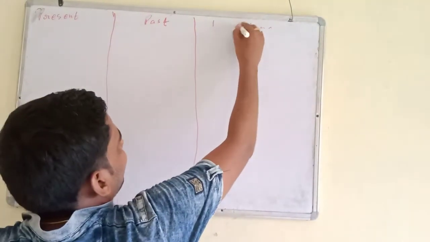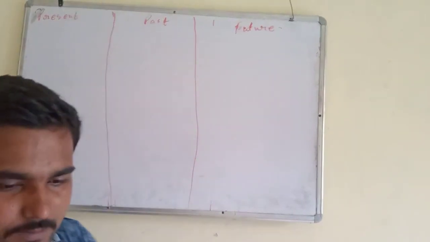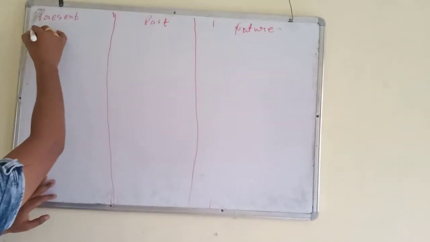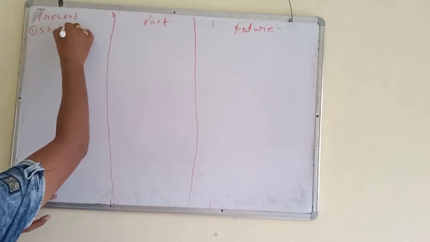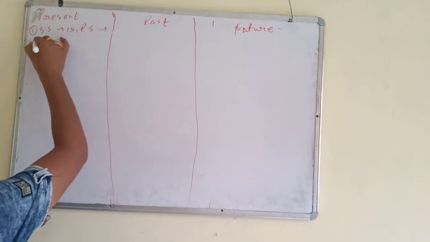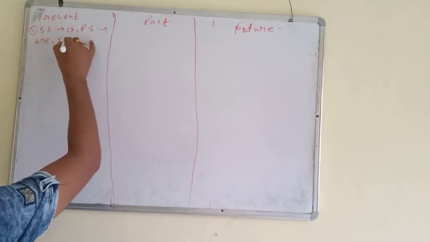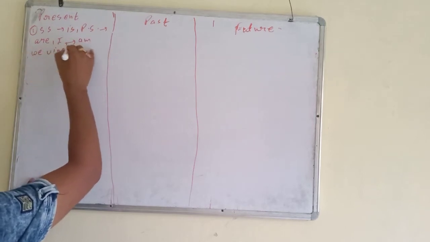Now I am going to tell you in very short all the continuous tense. So first one is with singular subject, is, with plural subject, are, and with I we use am, and we use ing form of the verb.